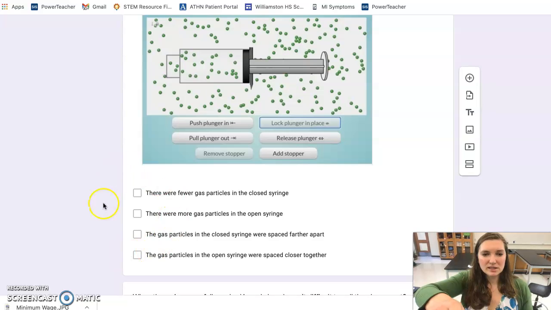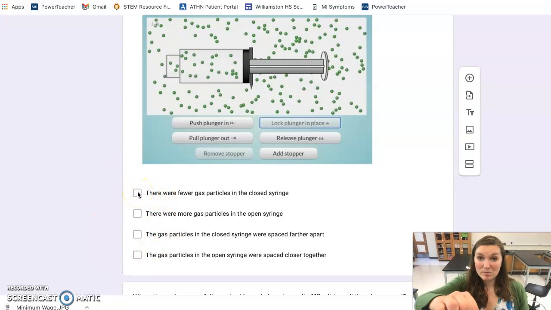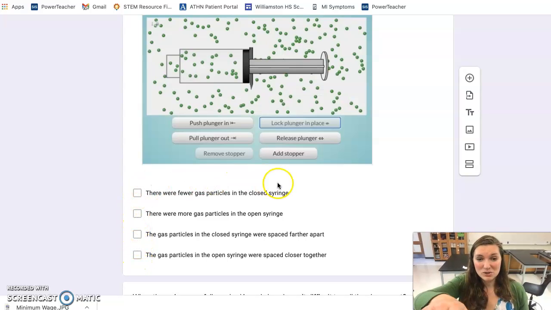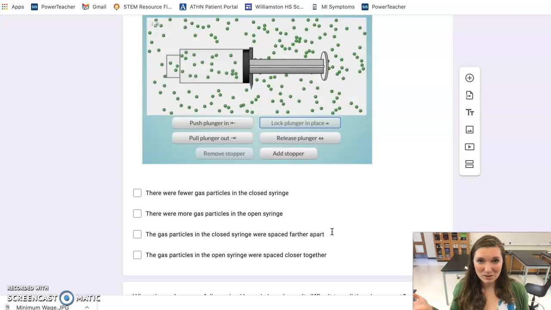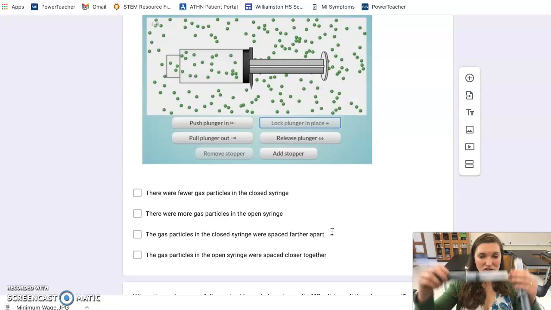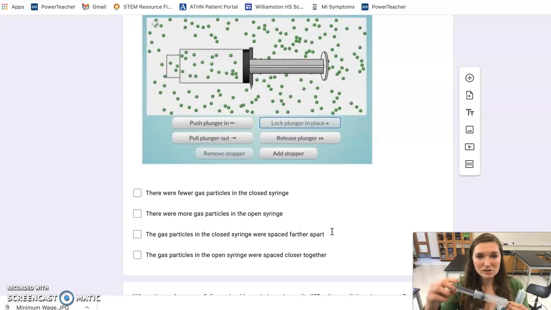Look closely at this one, because you'll notice this is not a multiple choice question. You can select as many as make sense. If you look closely, actually every single one of those makes sense. There are fewer gas particles in the closed syringe. There are more gas particles in the open syringe. The ones in the closed syringe are farther apart because there are only a couple of them, and the ones in the open syringe are closer together because they're bouncing around like they normally would.